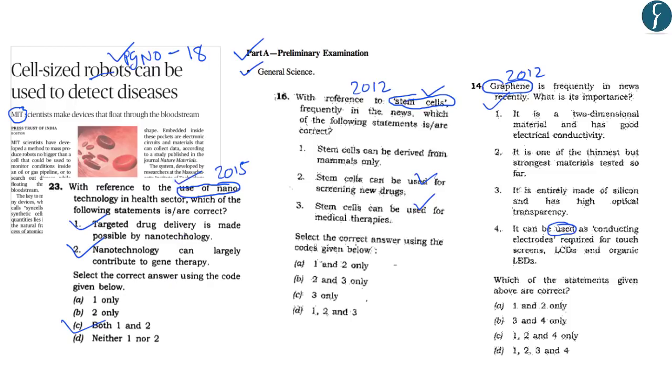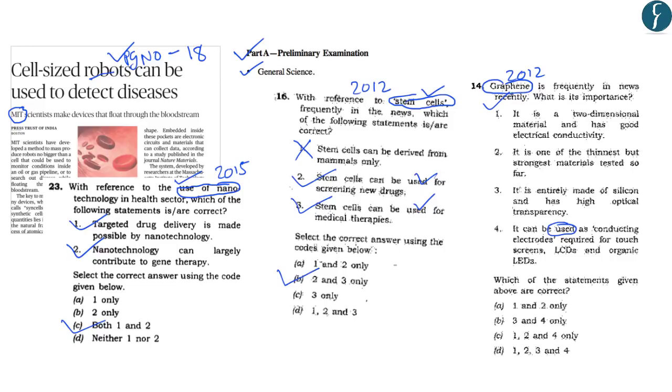that technology. Similarly, the question that was asked in 2012 read, with reference to stem cells frequently in the news, which of the following statements are correct? The first statement reads, stem cells can be derived from mammals only. Now this statement was incorrect because stem cells can be derived from all multicellular organisms. Secondly, the stem cell can be used for screening new drugs. Now this statement was correct. And thirdly, stem cells can be used for medical therapies. Now this statement was also correct. Hence the correct answer was B, that is 2 and 3.